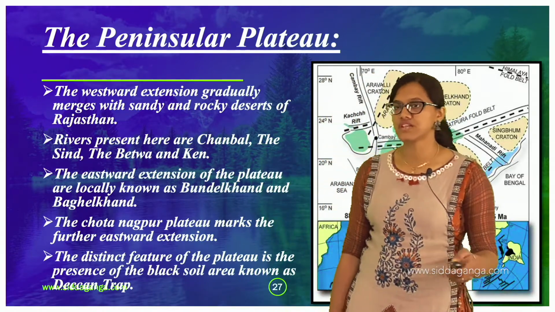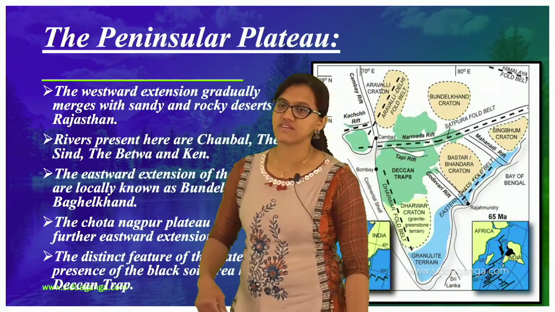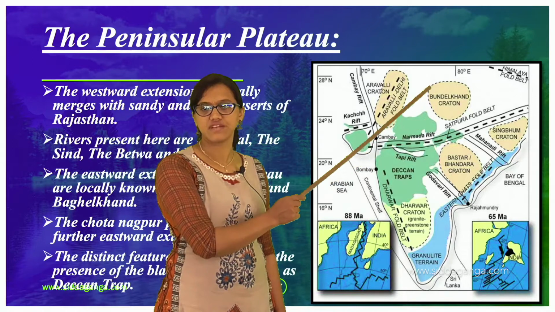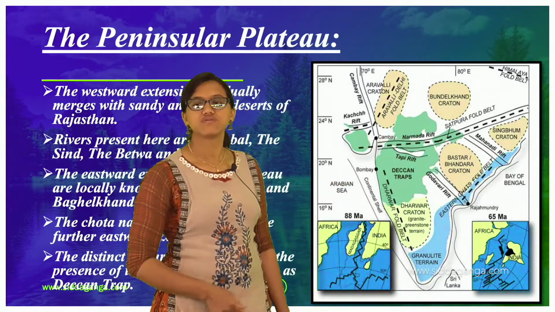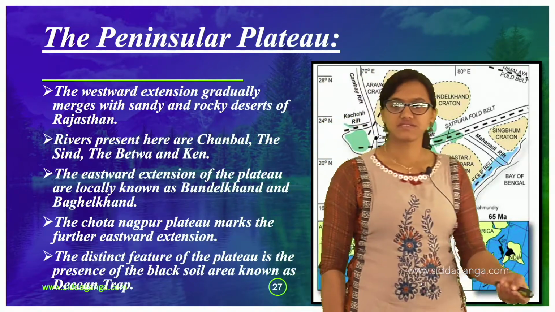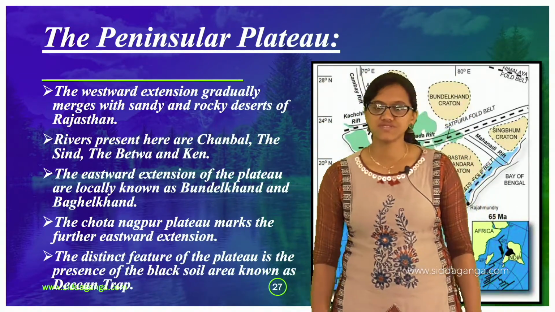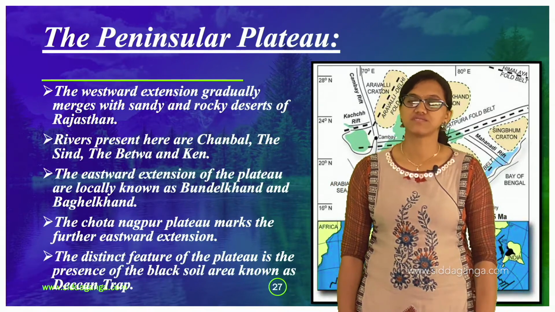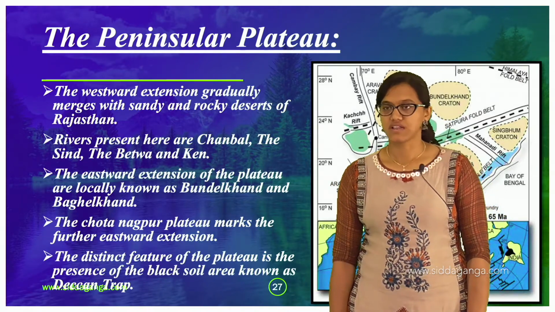So the Bundelkhand and Baghelkhand you can see here, the Bundelkhand craton. Here they are telling that toward the eastward extension, these things are formed from the plateau. It is known as Bundelkhand and Baghelkhand.